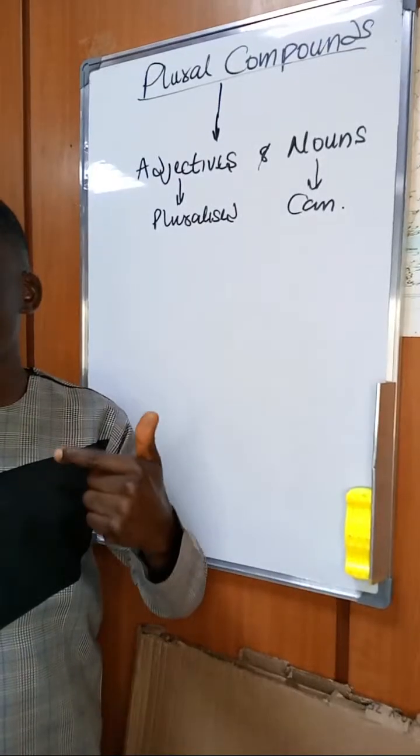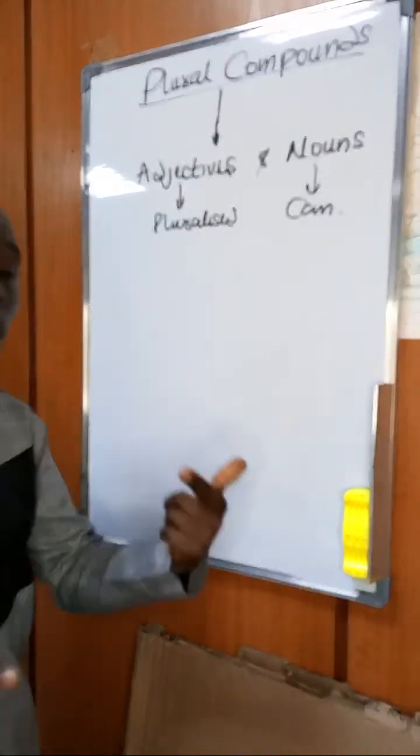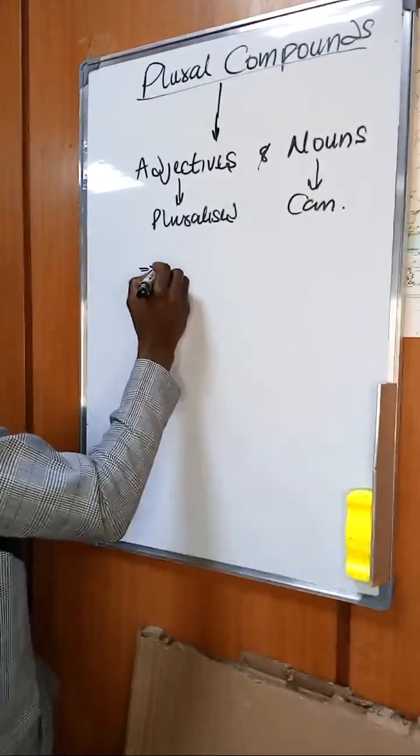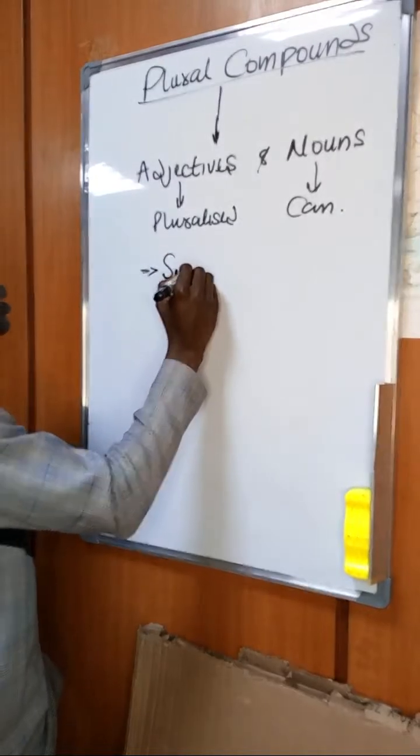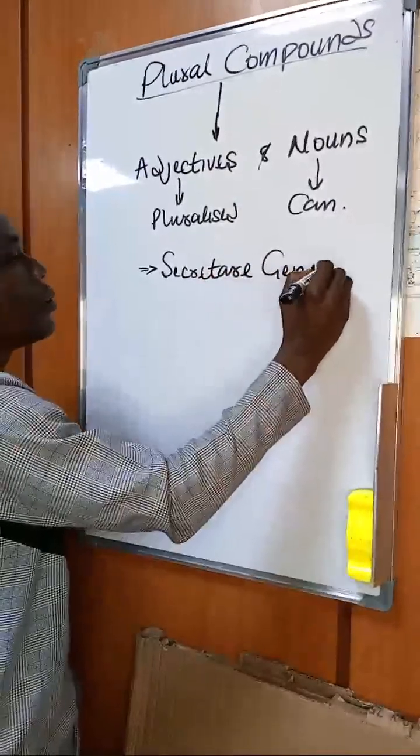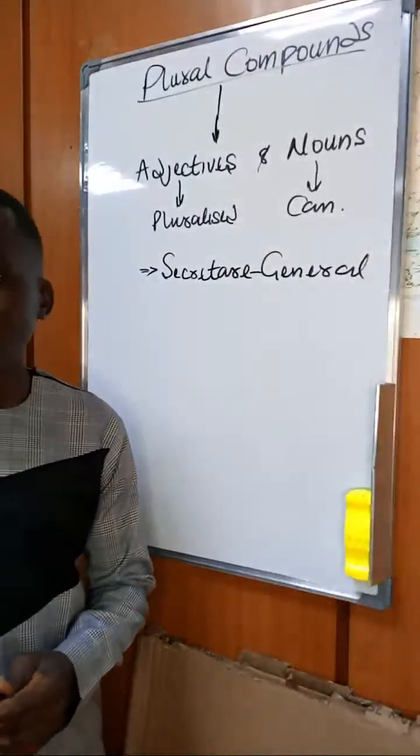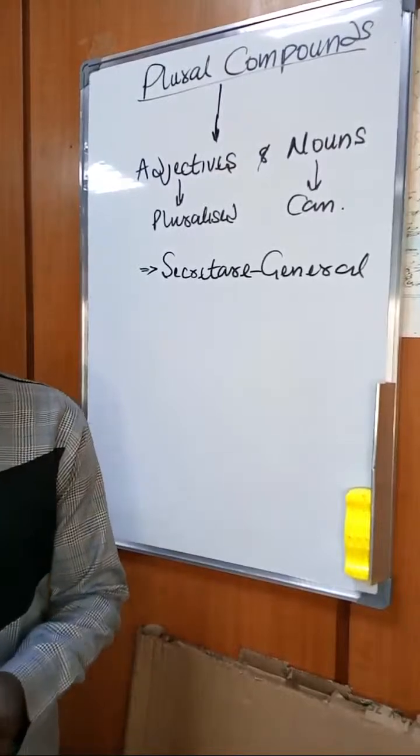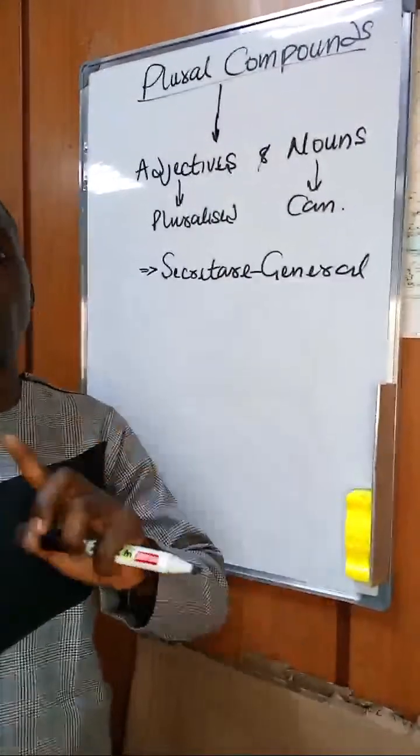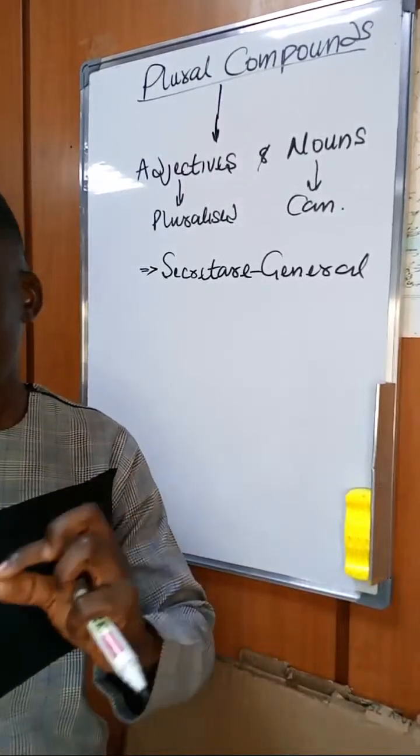Now, what are good examples of plural compounds? We look at plural compounds like Secretary-General. These are good examples of plural compounds. Secretary-General. They are held by a what? By a hyphen. So with that, I can now define my plural compound as words that are one or two or more words that are held together with a hyphen.